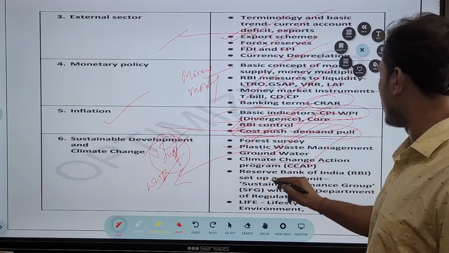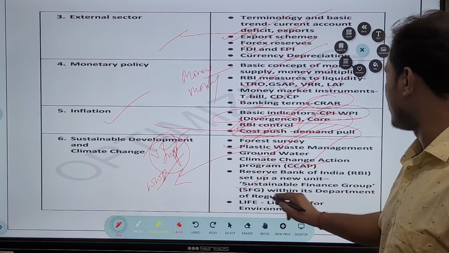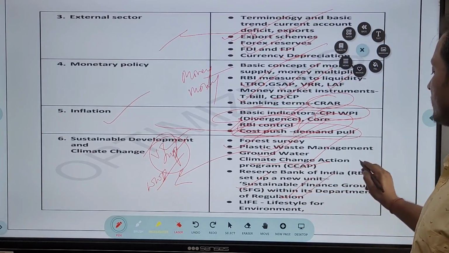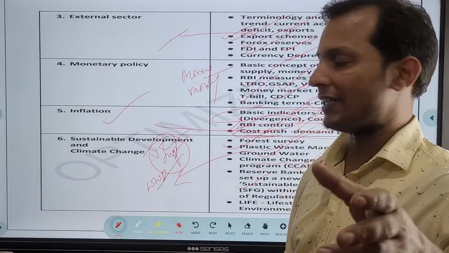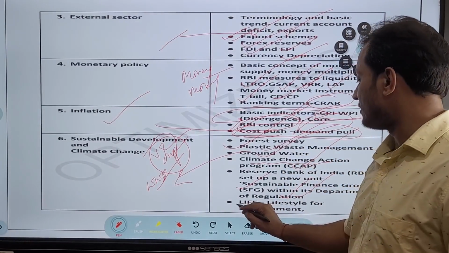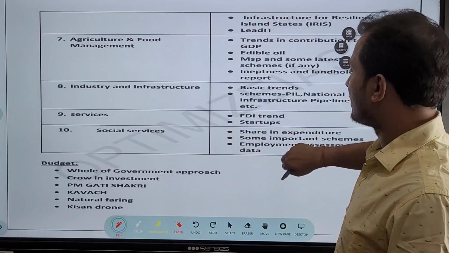Okay, then Reserve Bank of India has set up a sustainability finance group under the Department of Regulation. Very important, sustainability finance group. They can ask you which organization has set up sustainability finance group. Okay, then what is Lifestyle for Environment, given by Mr. Modi, okay, at the COP.